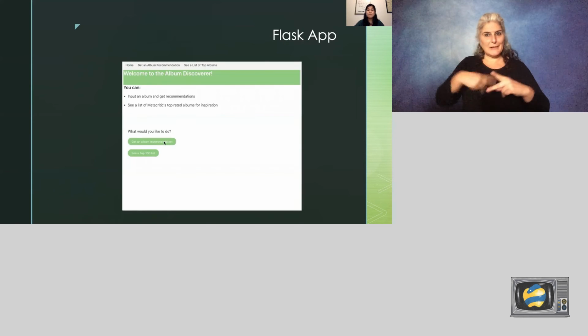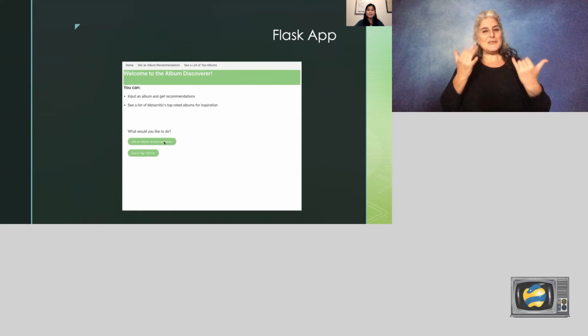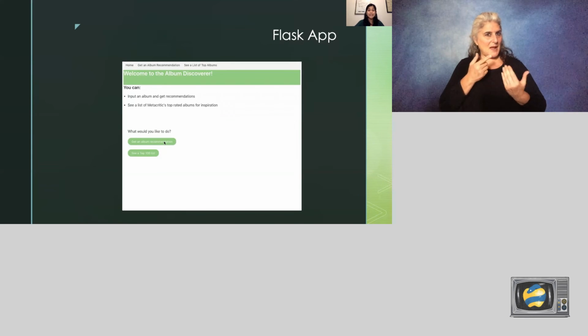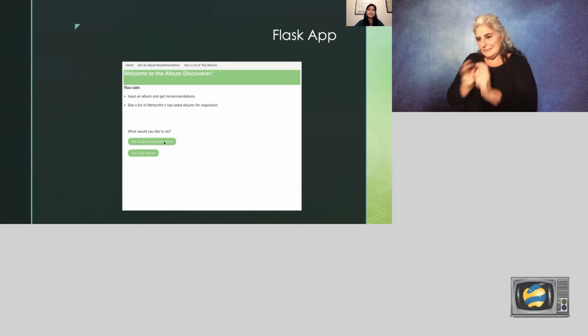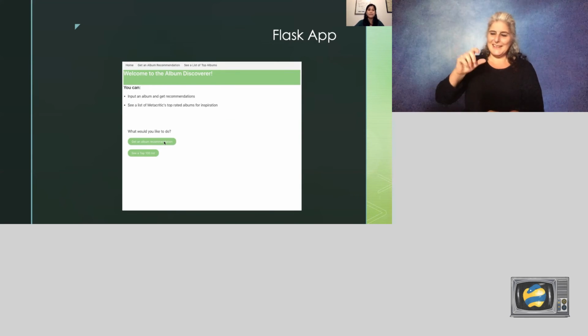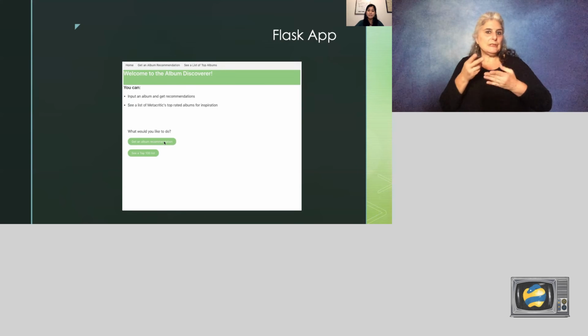Now that I'm pretty happy with the recommender, I've decided to put it all into a Flask app. This is the homepage of the app I made for the Album Discoverer. From here, you can get an album recommendation, or you can see a list of top albums for inspiration.